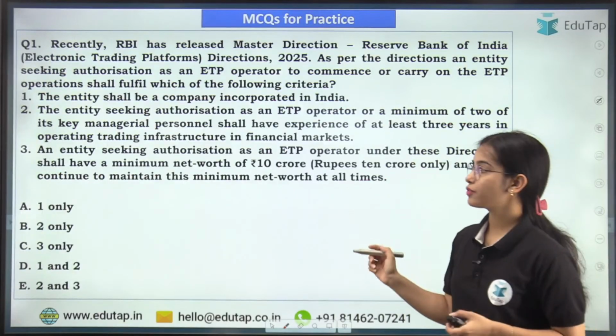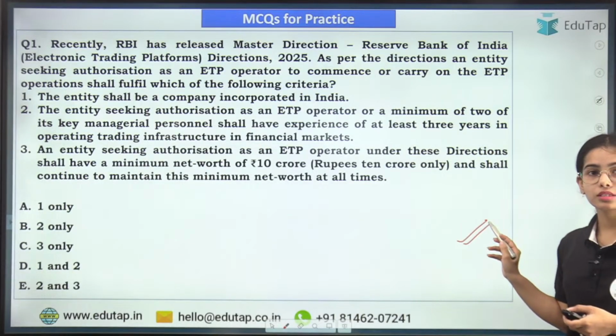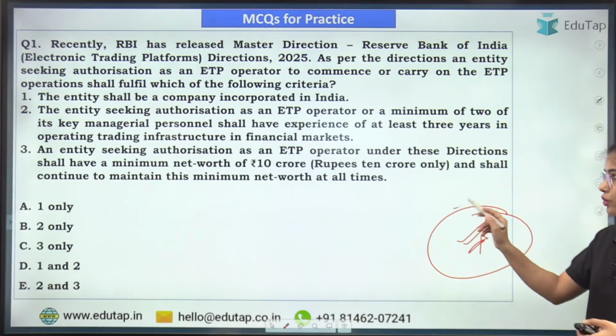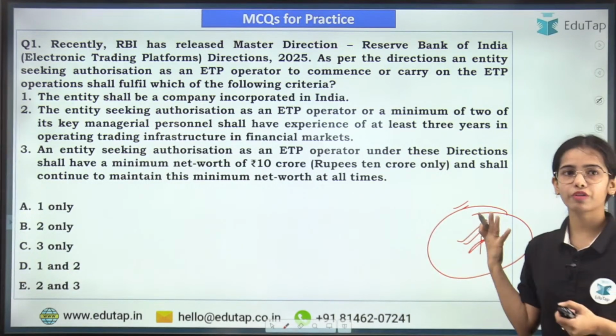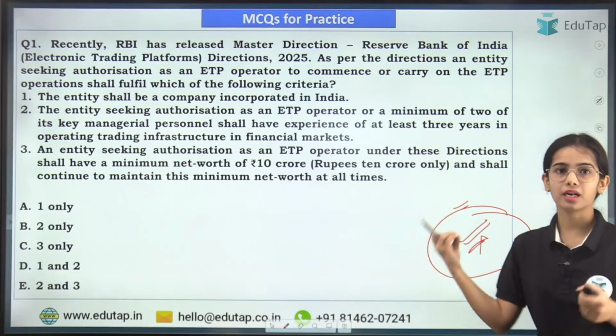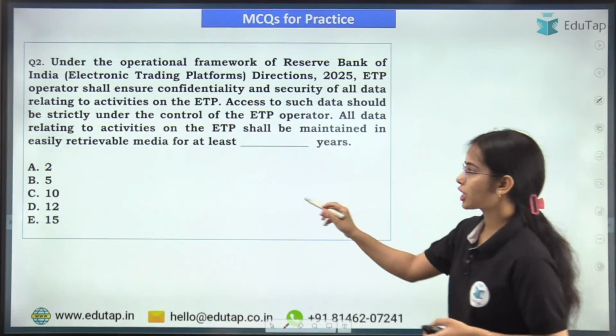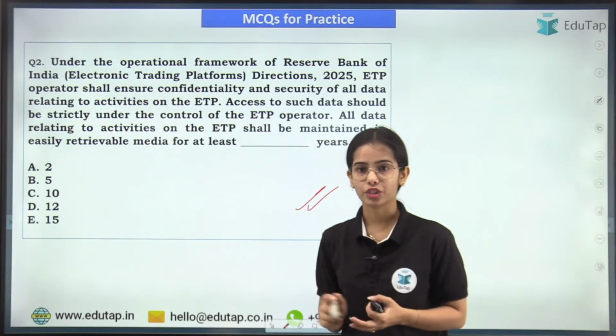Okay. Now this is the first question. I hope you will be easily able to answer this question. If there is any confusion, you can comment down below and do try to answer this question. Easy question. If you have understood the criteria for the authorization, you will be able to answer this question. And this is the second question. Do try to answer this question. Okay.